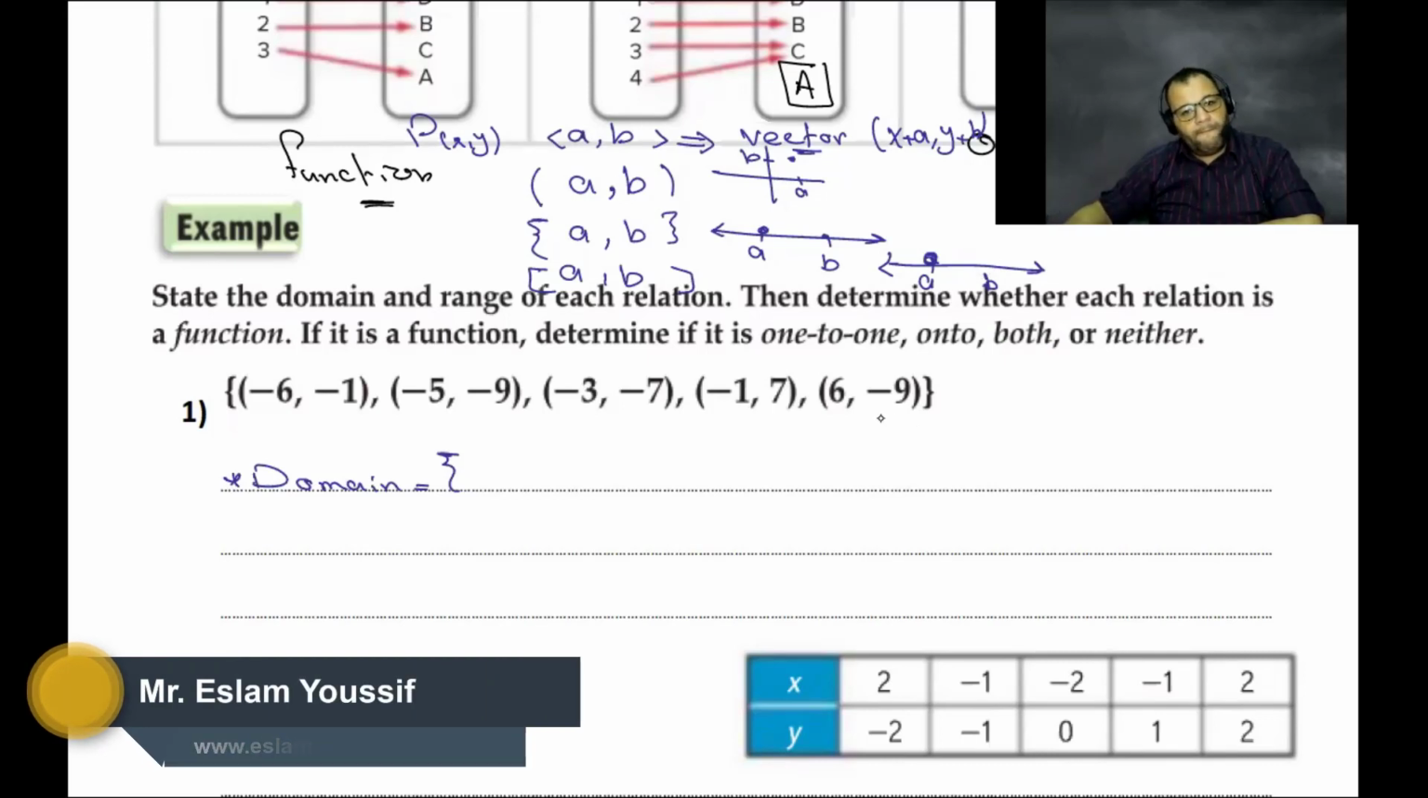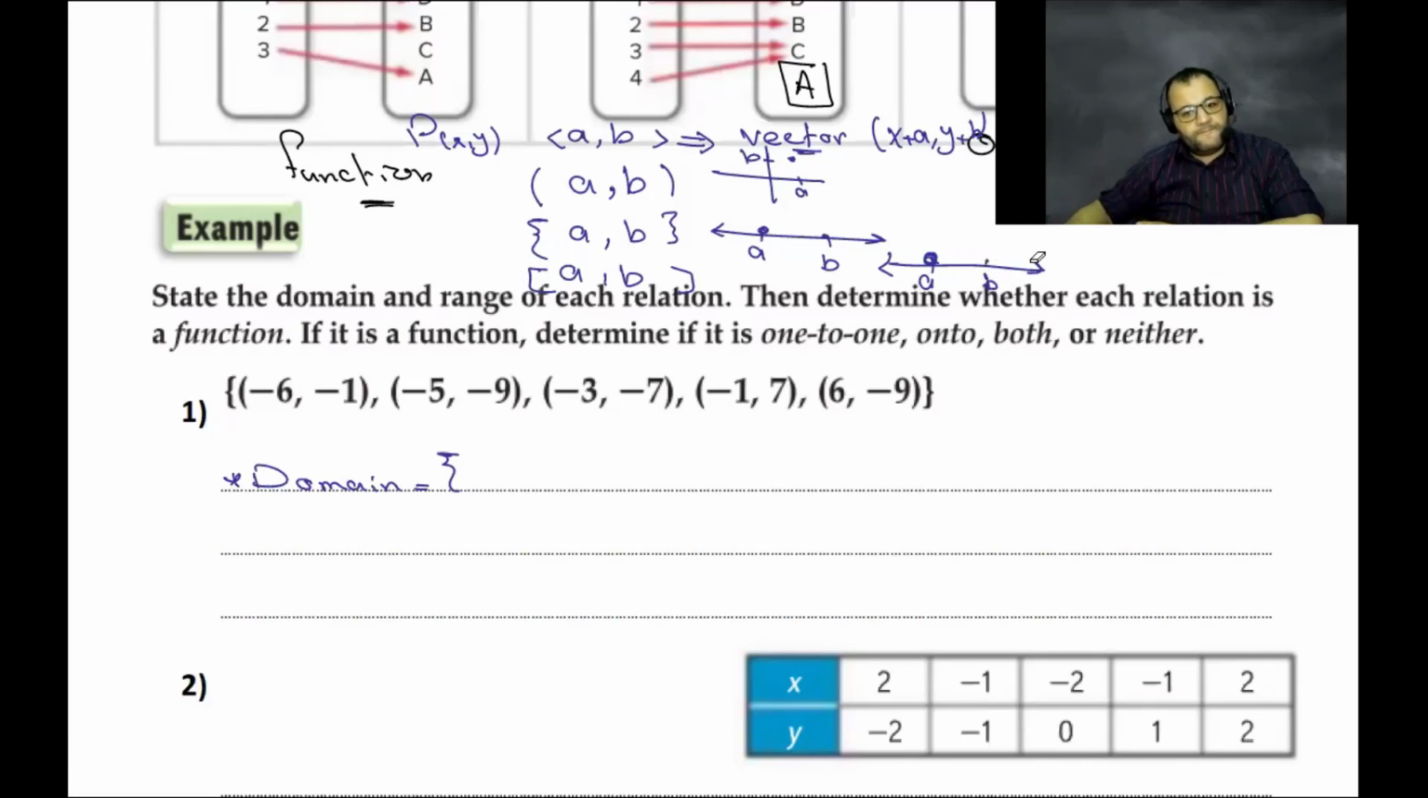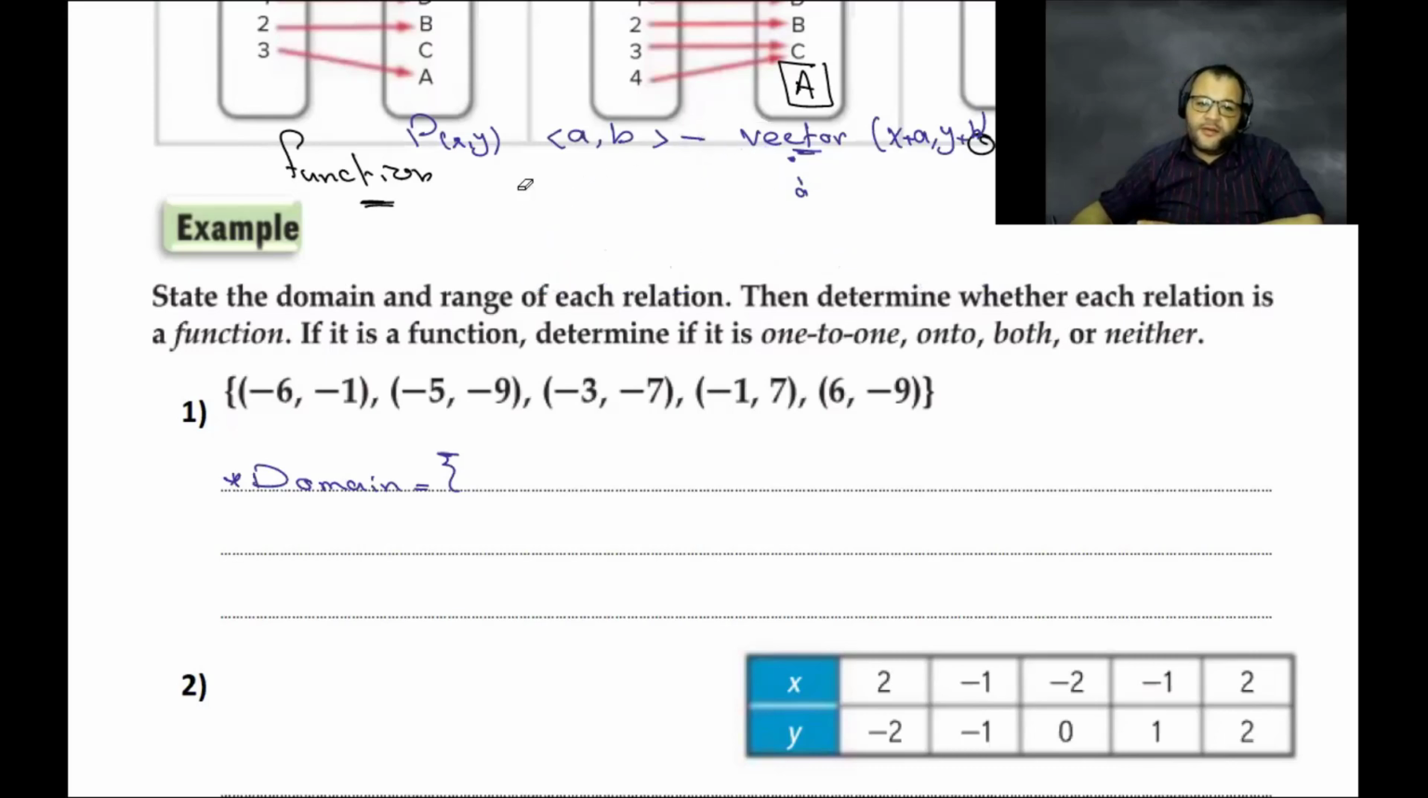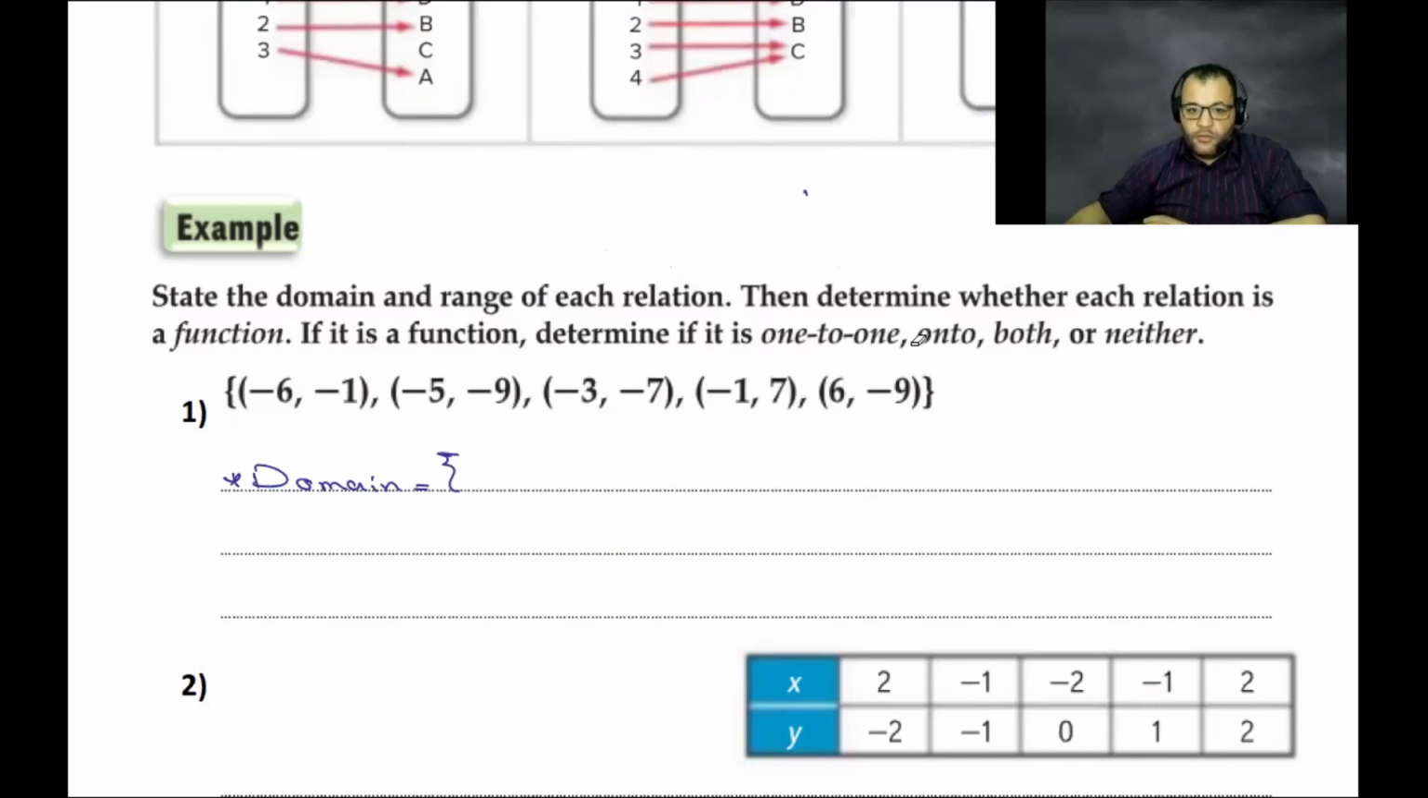So the domain will be all the first elements: -6, -5, -3, -1, and 6, without repeating. For any set, the domain is the first element. In all cases, the domain is X. If you remember from the beginning, we said the relation is a connection between X and Y. X is defined by the domain and Y by the range. So what is the domain that we have now? It will be -6, -5, -3, -1, and 6.